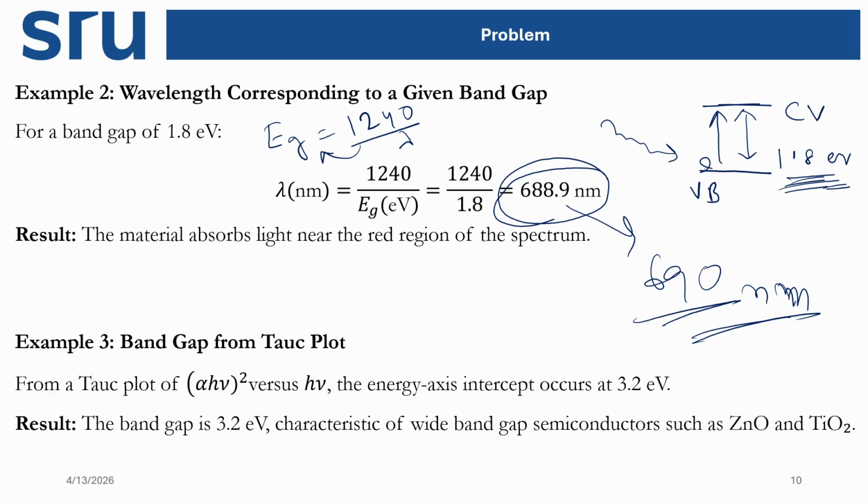Alright, now we are going to calculate the band gap from the Tauc plots. In Tauc plots, what we are doing is plotting (alpha h nu) to the power n on the y-axis, and the x-axis is h nu.